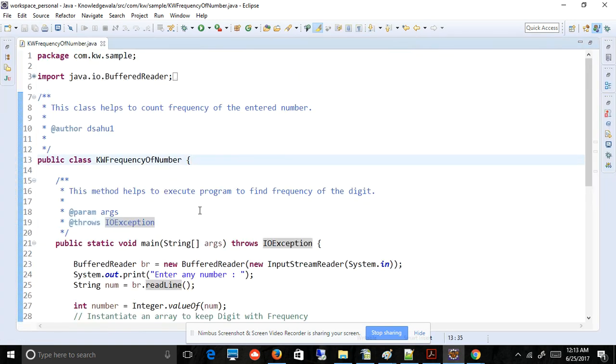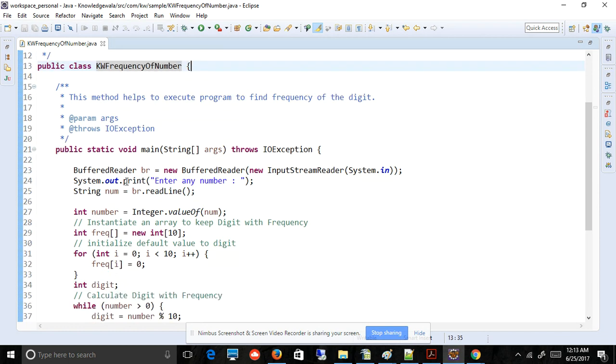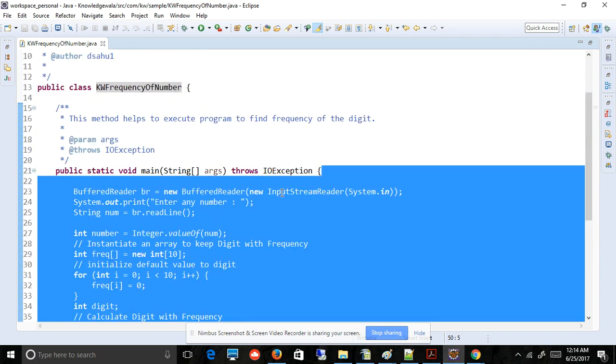So here in this program, if you are just a beginner in the Java language, you know you have to define the class, and the first class should be your public class. Then you have to put public static void main, because this is the main method that is going to start the execution of your program.